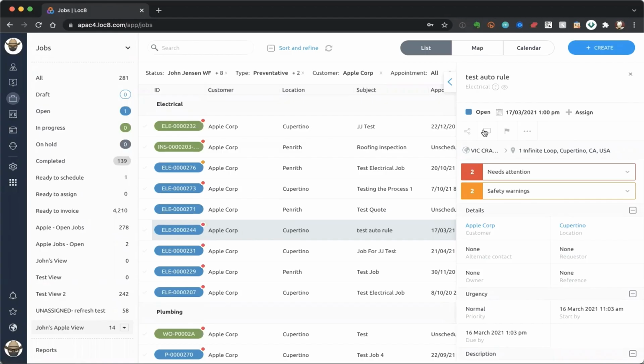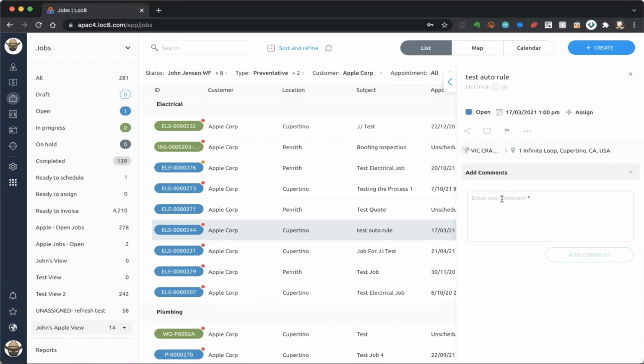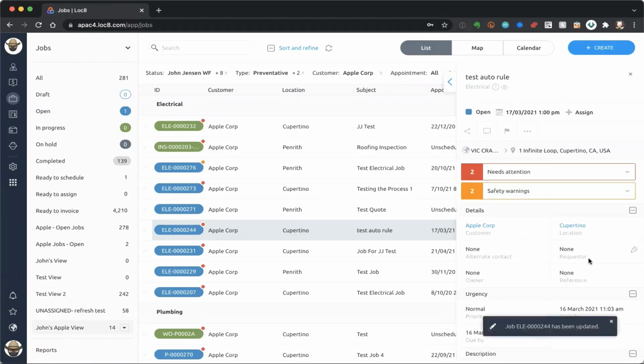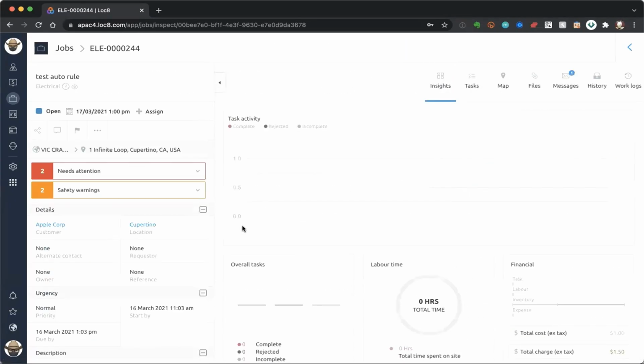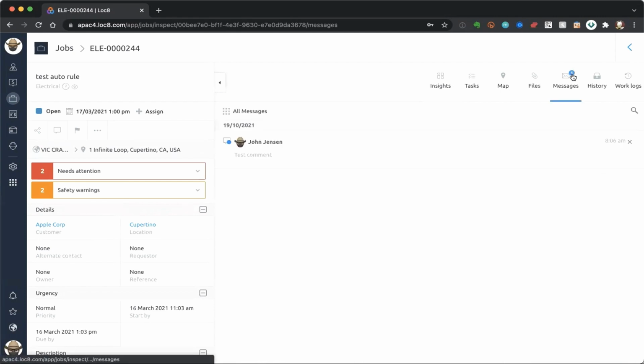To directly answer your question, and thank you so much for that, to leave a comment against a job is no more difficult than clicking on that comment symbol or comment bubble and adding in that particular comment to that particular job. And if I wanted to have a look at that comment, I could just simply double click on that job. That now opens up from my mini inspector, which is that strip of information that was on the right-hand side, and jumps over to the left. And you'll immediately notice that on that messages tab, there's my test comment that I added in. So thank you so much for that question.